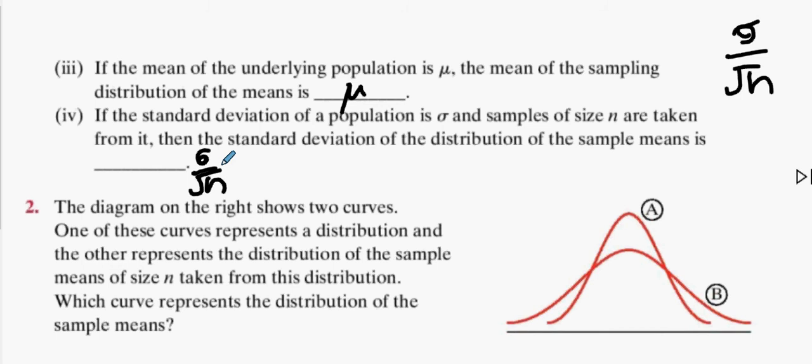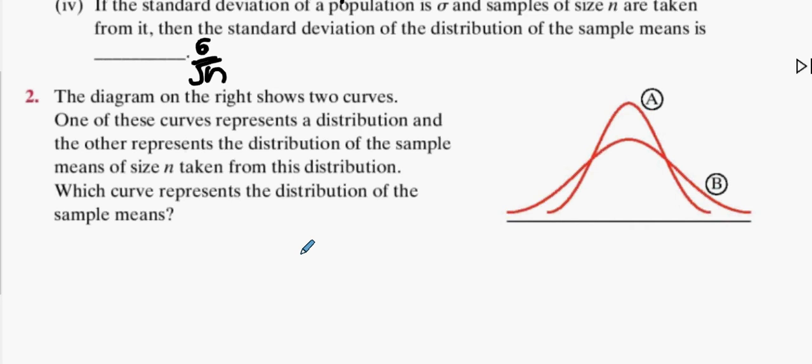Standard error. Okay. Now, what happens when we average results? Does the standard deviation get better or worse when we average our results? Better. So the one with the smaller standard deviation is always the sampling distribution.